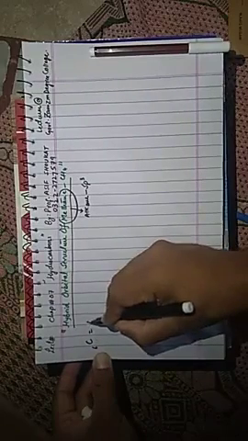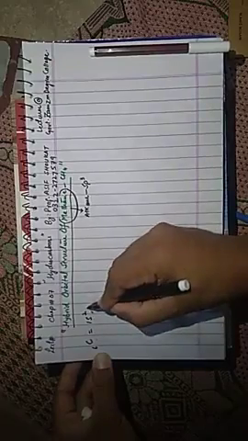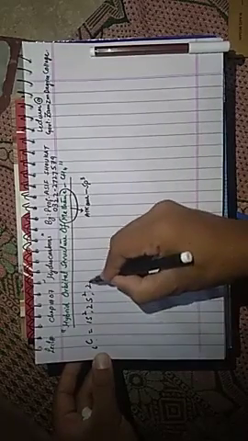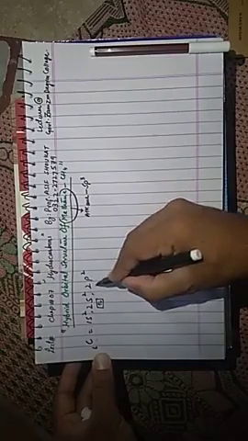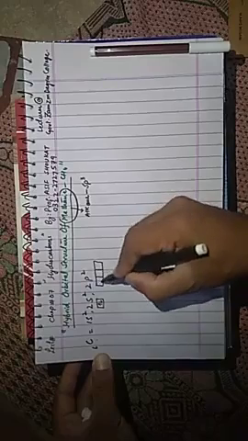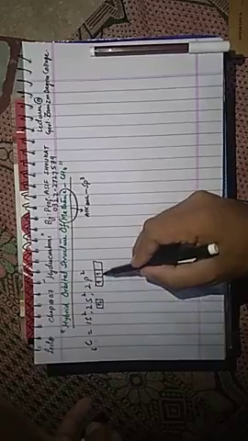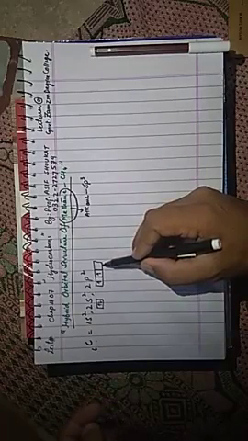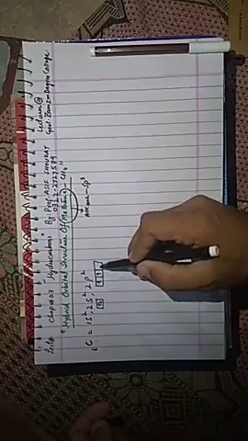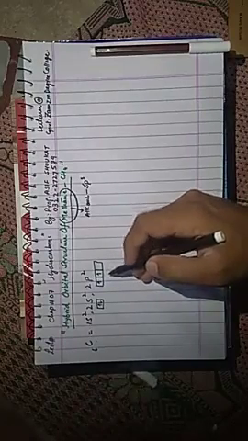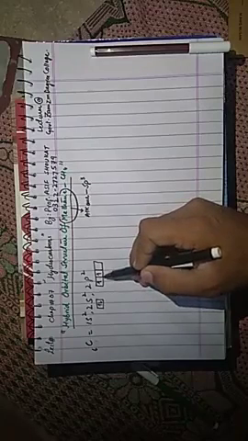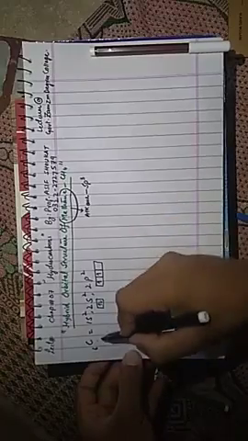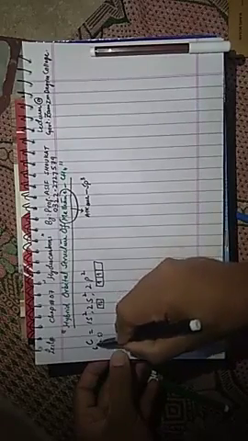Carbon 6, its ground state electronic configuration is 1s2, 2s2 and 2p2. There are 2 electrons in s and 2 electrons in p. In p there are actually 3 different orientations, px, py and pz. According to Hund's rule, when equal energy is available, electrons prefer to remain unpaired and they show more stability. This is the ground state electronic configuration.